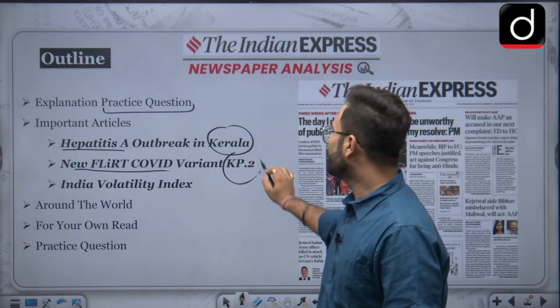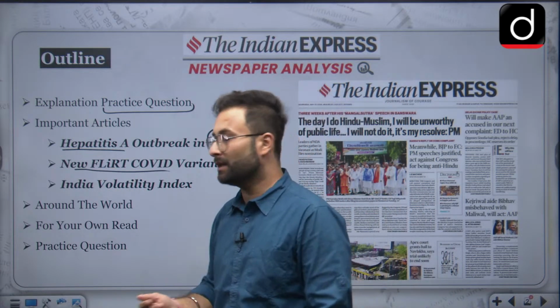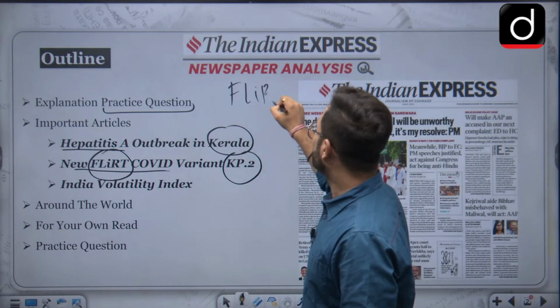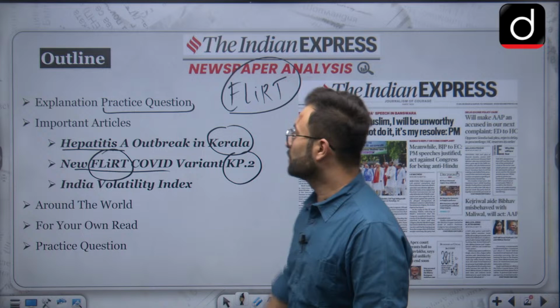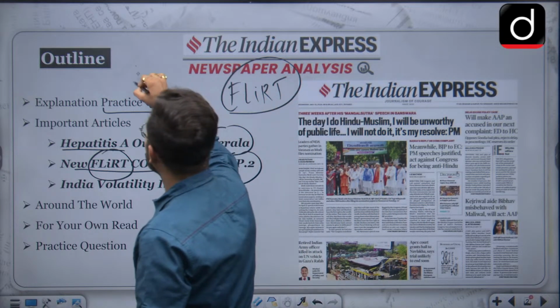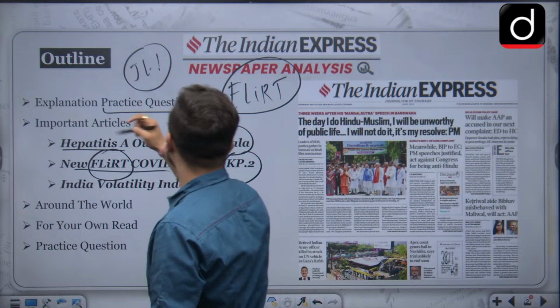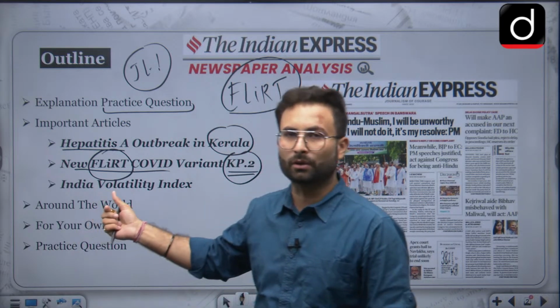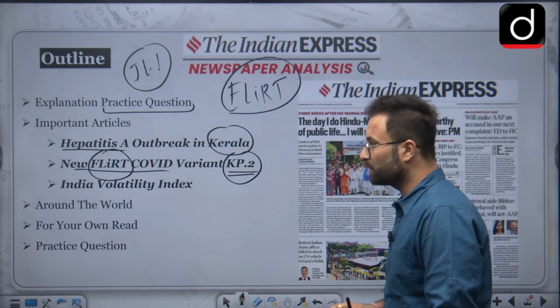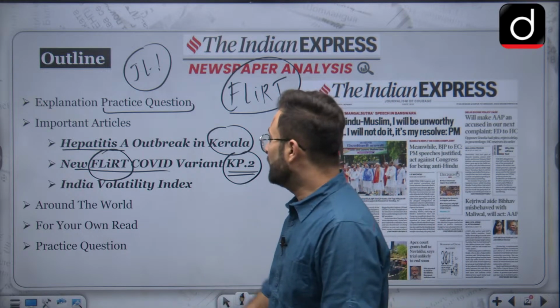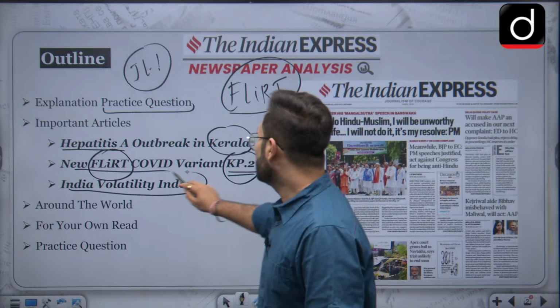And then afterwards we will move towards the new flood COVID variant Kp2. Okay, so this is the name of the variant, that is FLIRT, or flood. You must have heard about this JN1 variant. After that we have come up with the Kp2, and that Kp2 variant is known as flood. We will talk about this COVID variant and we will see how this is different from the previous variants.